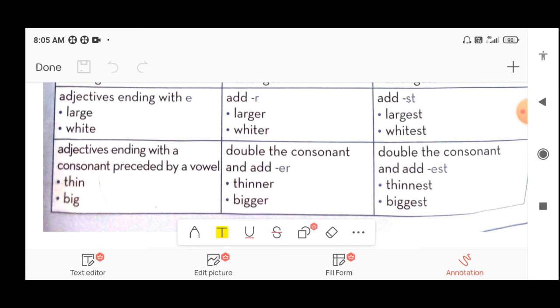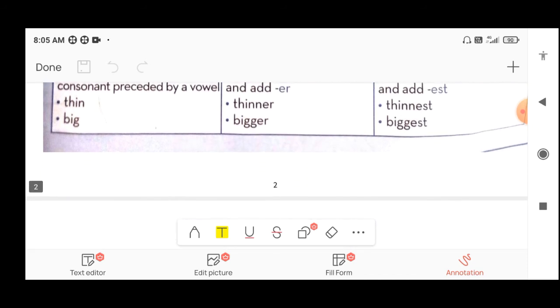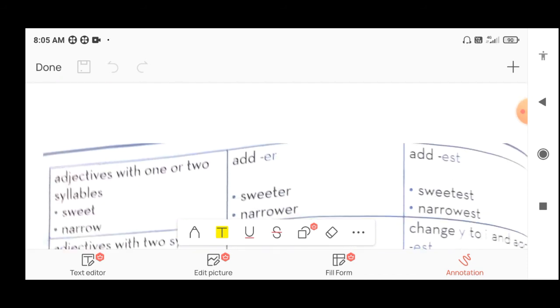So thinnest, thin, thinner, thinnest. Same way big, g is a consonant, i is a vowel, so we have to double the g and then add er, that is called bigger. And in the same way in the superlative we have to double the consonant and then add est, so it will be biggest. Big, bigger, biggest. So all these are the rules you students have to keep in your mind.